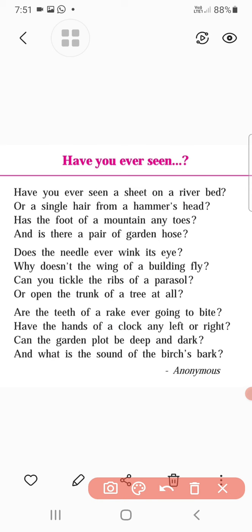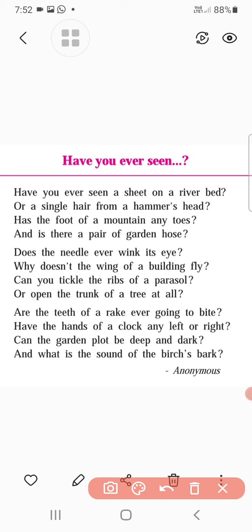So here you can see now, the teeth of the rake. Rake is a farm implement, used for collecting grass and other things. Understand? So what is the poet doing there? The poet has made reference to the teeth of a rake, which he compares to the human teeth, and he questions whether they can bite like the human teeth do. Yes or no? What is the use of teeth? Human teeth we use for biting, for chewing. Similarly, can we use the teeth of the rake for the same purpose? The poet is asking the question.